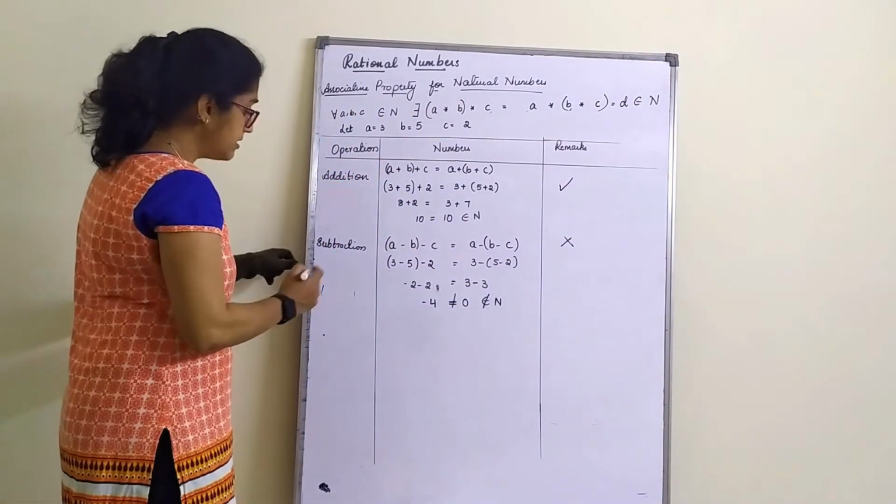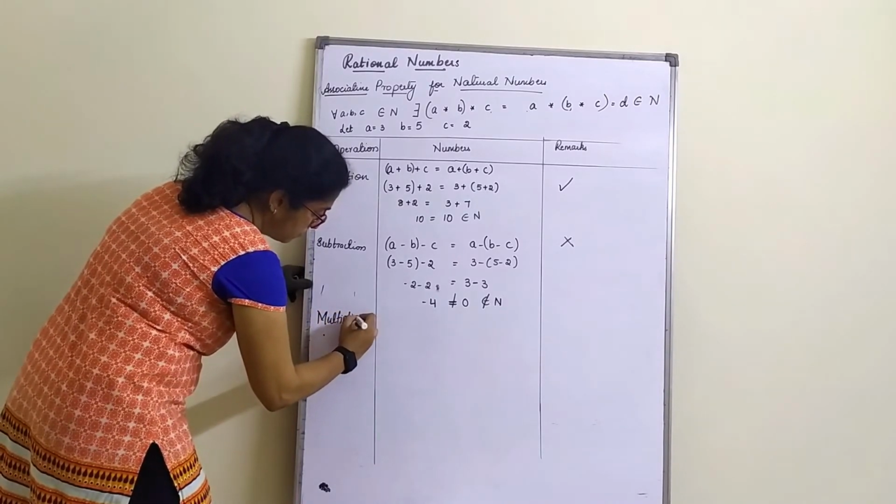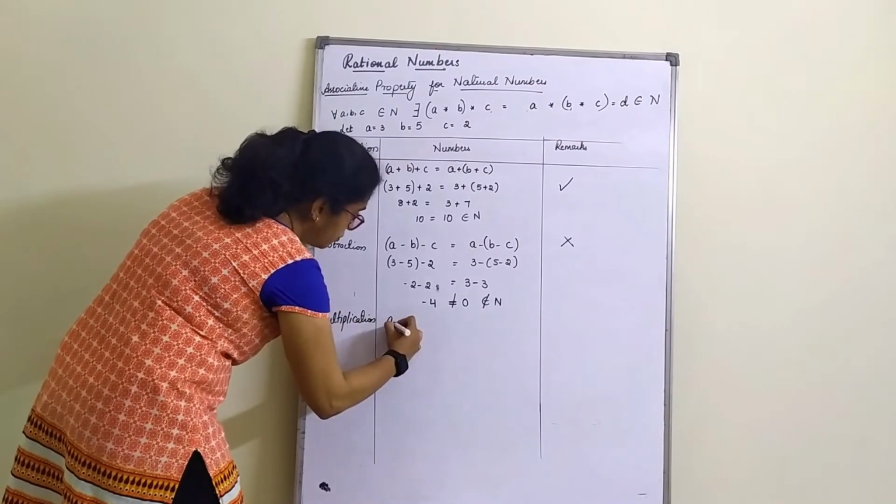Now the next is multiplication. So multiplication, what do I have to do here?